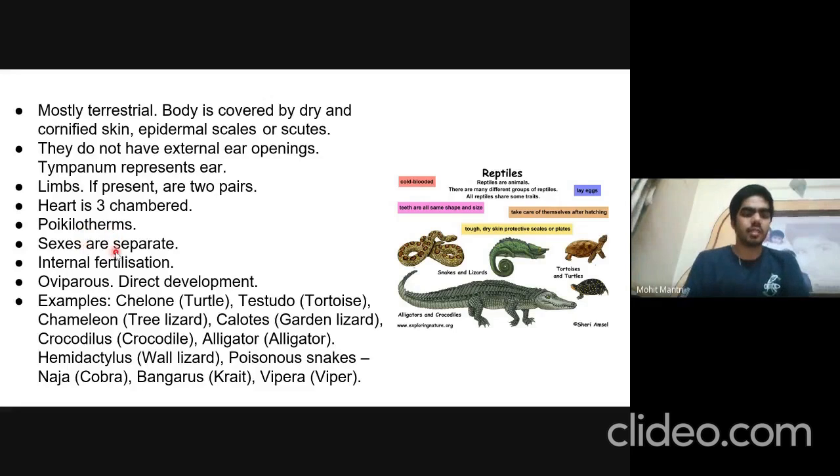Males and females are separate. Fertilization is internal, and they are oviparous. Some of the snakes are viviparous, and the development is direct. Examples are chelone, turtle, tortoise, chameleon, calotes, which is garden lizard, crocodile, alligator, wall lizard, snakes like cobra, krait, viper, etc. And they have eggs covered by hard calcareous shell.